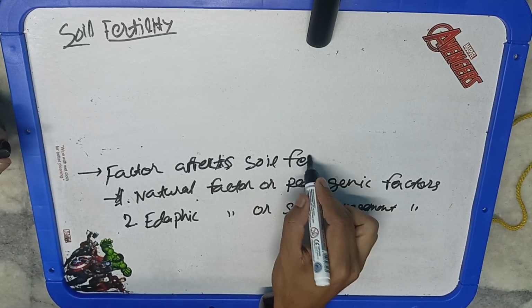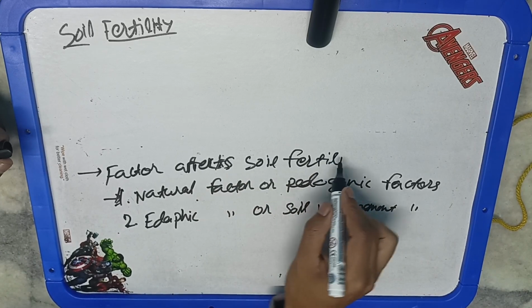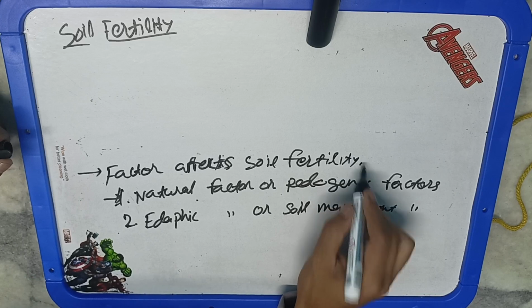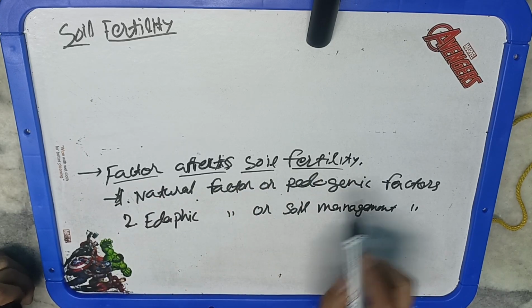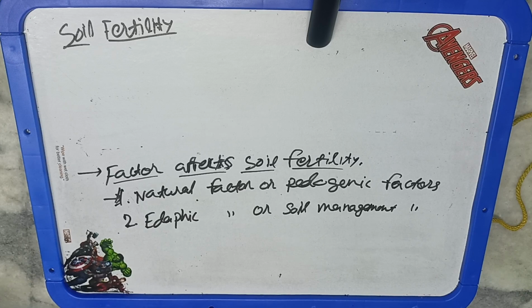Okay. So you must have seen that in some places, if we go for monoculture, that means we are growing only similar kind of crop every year for many years. So over the period of time, we say the soil fertility has gone down. Why has it gone down?